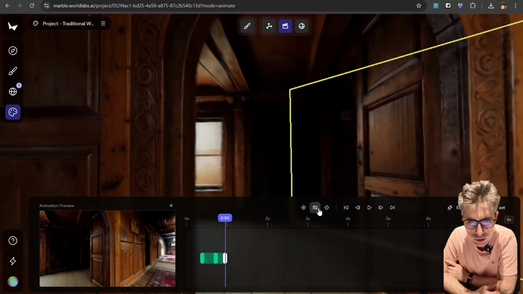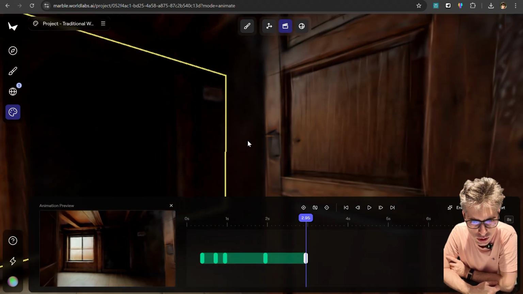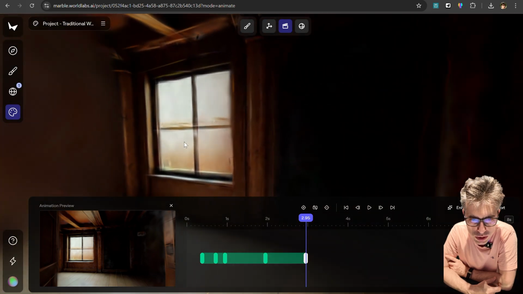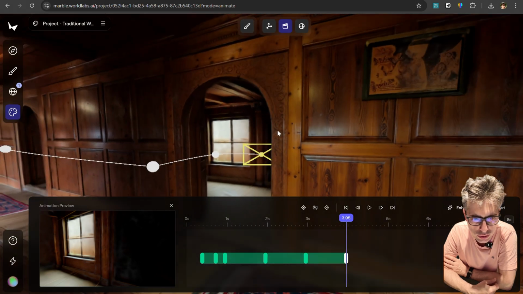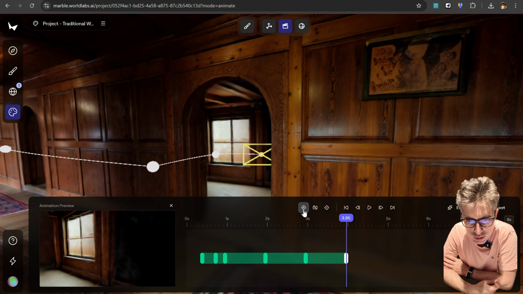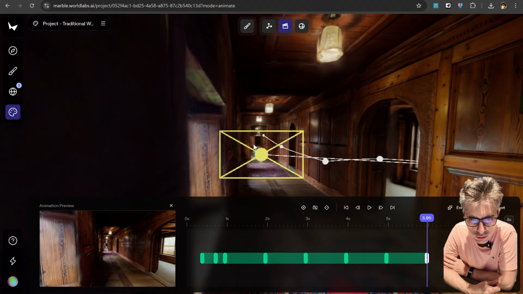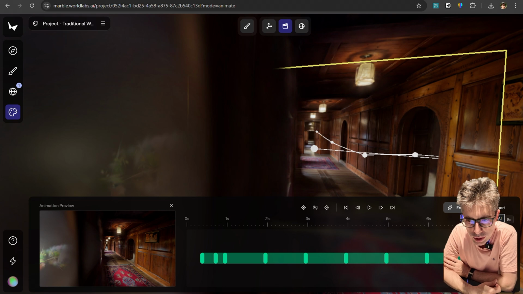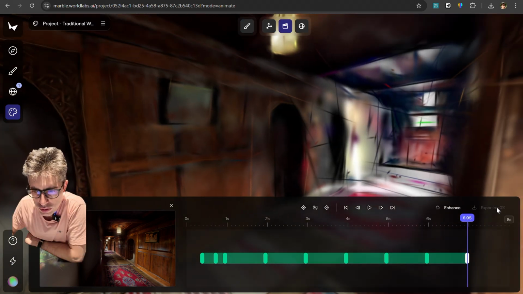I removed the previous one accidentally, so now let's put a few on this side. As you can see, yeah, where you're too close, the splat gets distorted. And here's my path. Now I'm going back, adding another keyframes, and the plan is to replay it and see how it goes. So let's see what we get now.